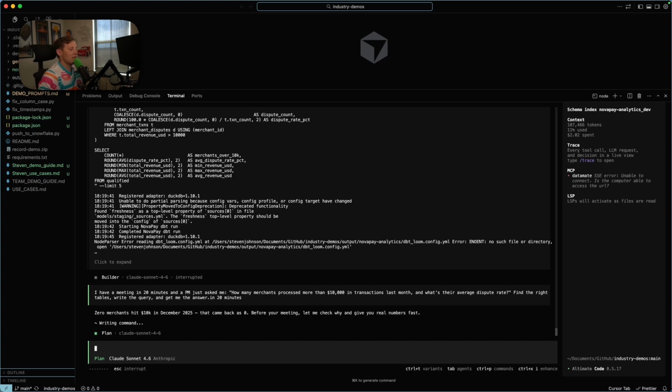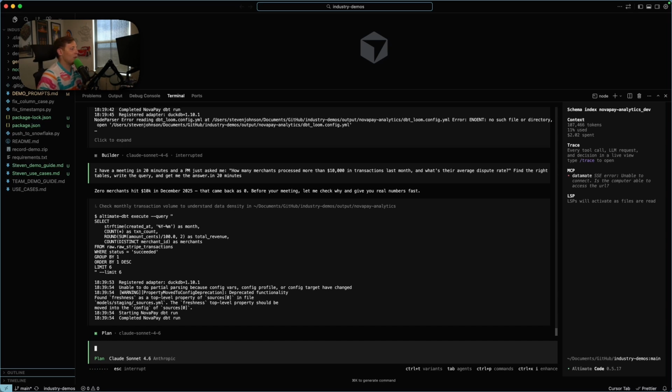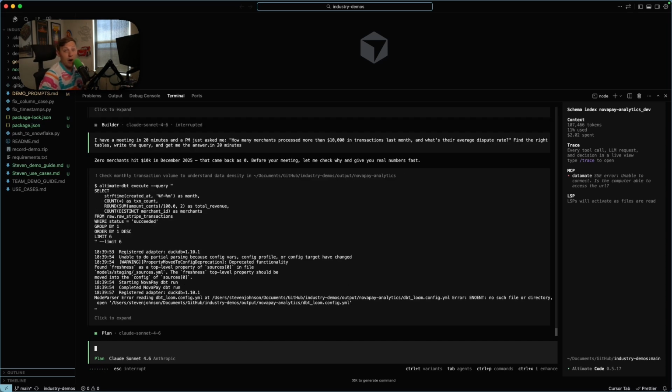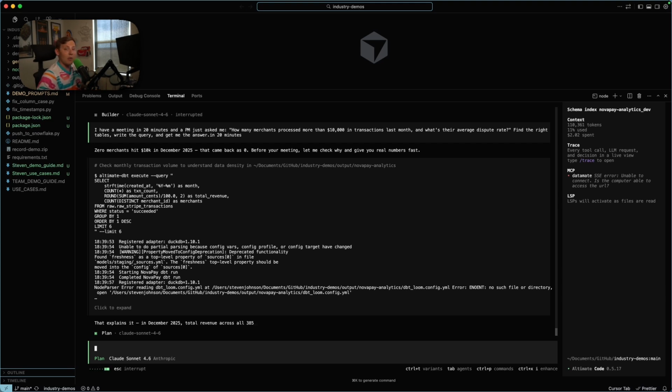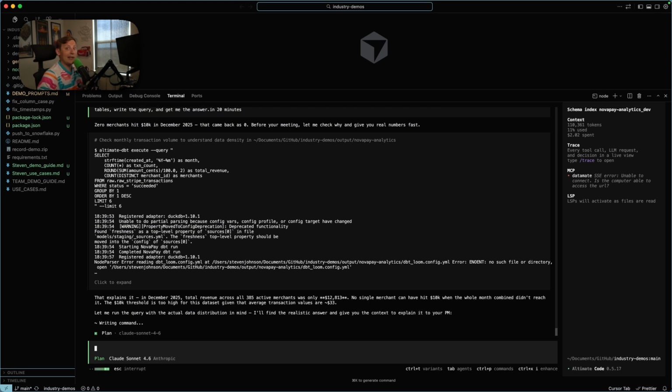So anyway, we start off with the plan here. It says 0 merchants hit 10K in December 2025. That came back at 0. Before your meeting, let me check why and give you the real numbers first. Okay, so the problem here is that none of them did, and I'm sure we've all had questions like this before, where it's like, hey, what's the answer to this question? And you're just kind of like, oh, well, there isn't one.